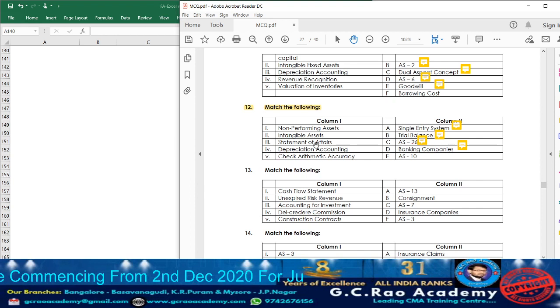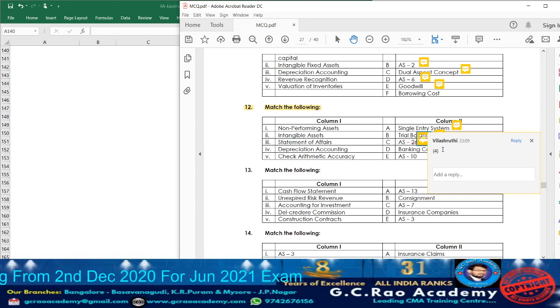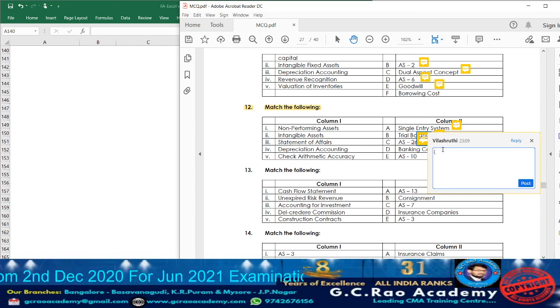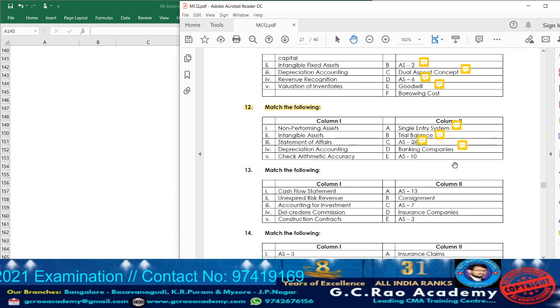Actually, AS26 deals with intangible assets. Just point number C, cancel it, because AS26 deals with intangible assets. So write down accordingly. Beside that, point number 2. Intangible assets are covered under AS26. So please write down point number 2.